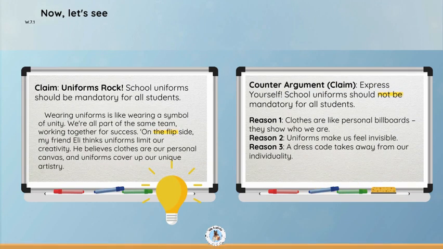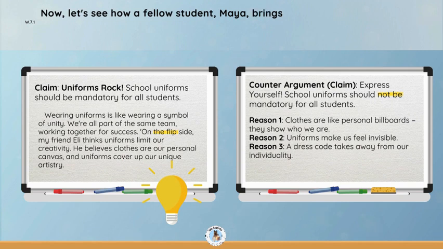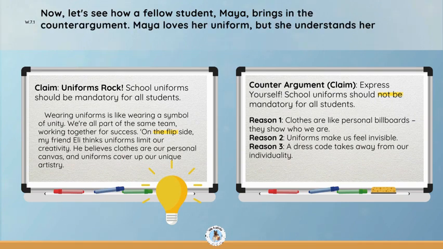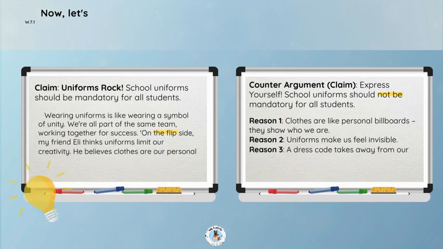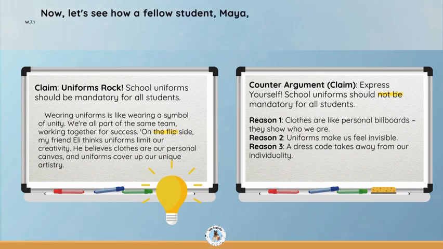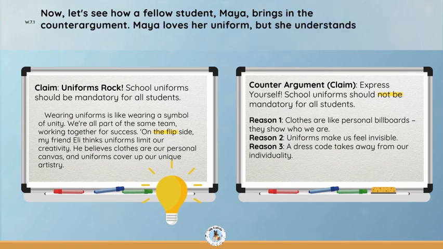Now let's see how a fellow student, Maya, brings in the counterargument. Maya loves her uniform, but she understands her friend Eli's point of view too. Claim: uniforms rock. School uniforms should be mandatory for all students. Wearing uniforms is like wearing a symbol of unity. We're all part of the same team, working together for success.